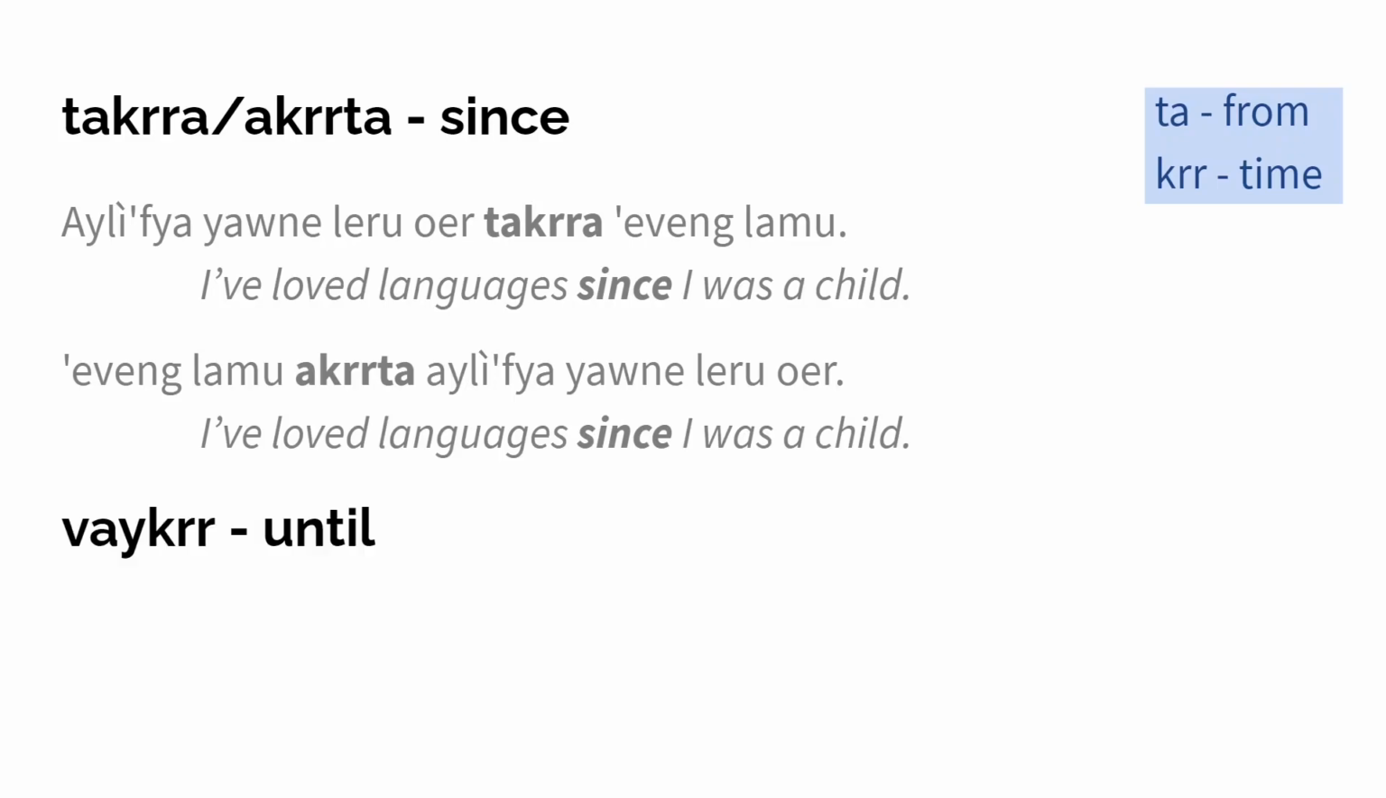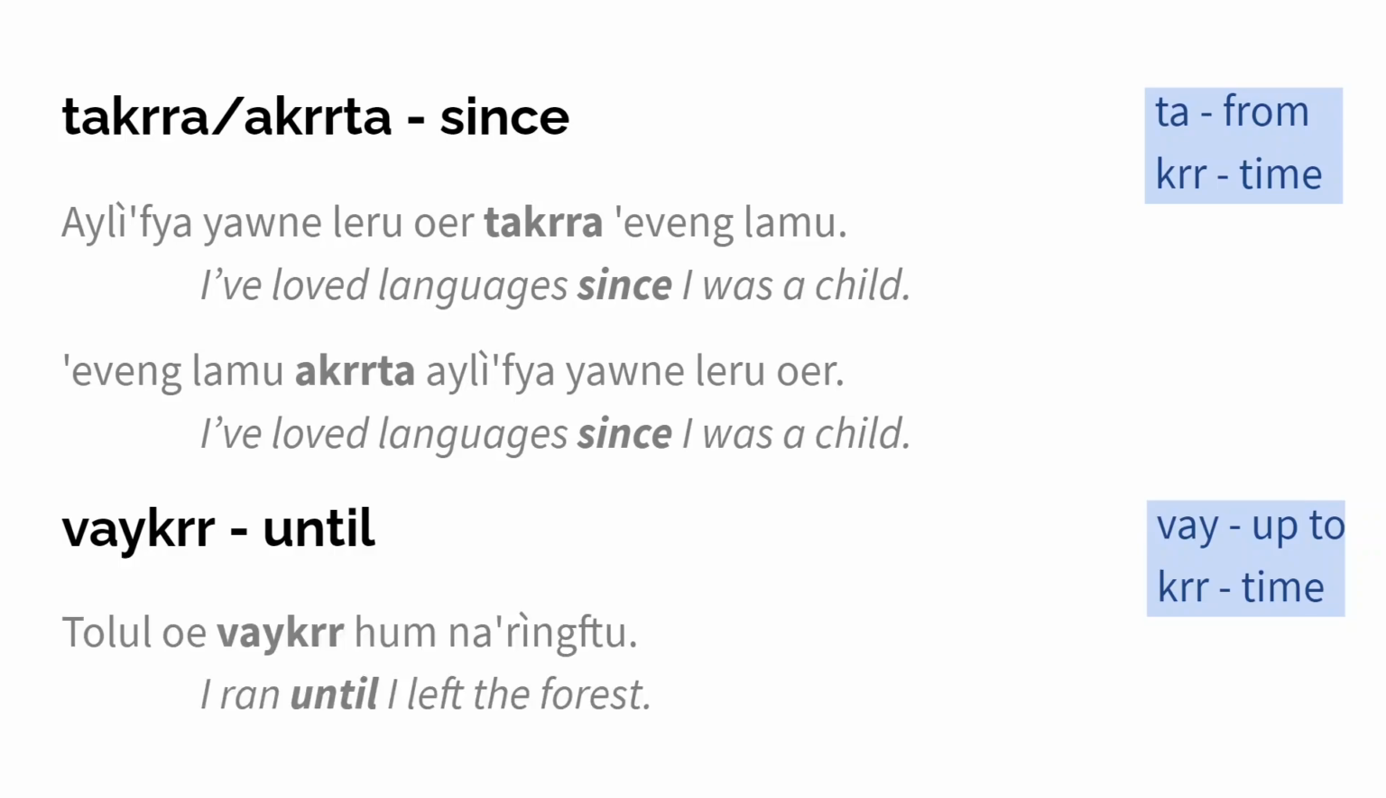Then we have also vaykrr. This one's a bit weird if you compare it to the others, because we had mawkrra being the conjunction, and srefwa and mawfwa being the conjunctions, and then we had mawkrr and srekrr being our adverbs, but in this case actually vaykrr is our conjunction. It comes from vay, up to, and again krr, time. That one you should probably know by now. Tulul o vaykrr na'ringftu. I ran until I left the forest.